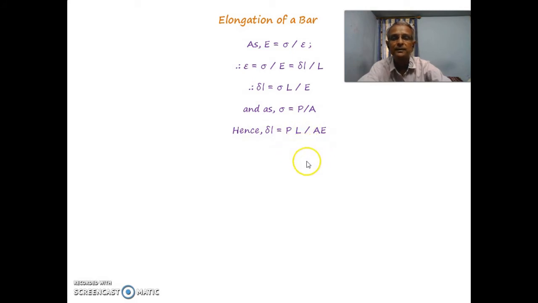So strain is delta L by L. With stress, strain and Young's modulus, you can go for finding the change in length. With this, we'll go through a few examples.